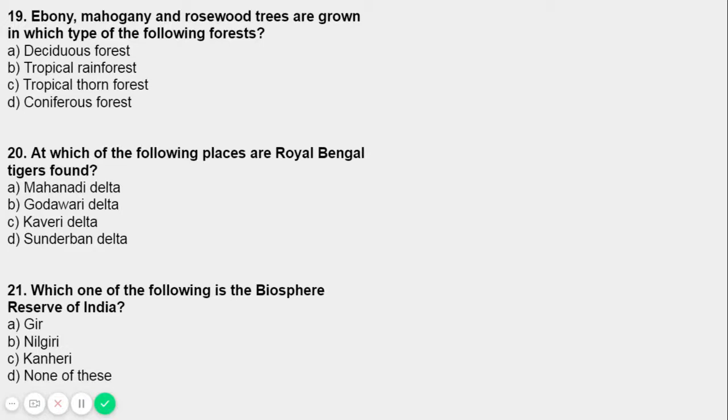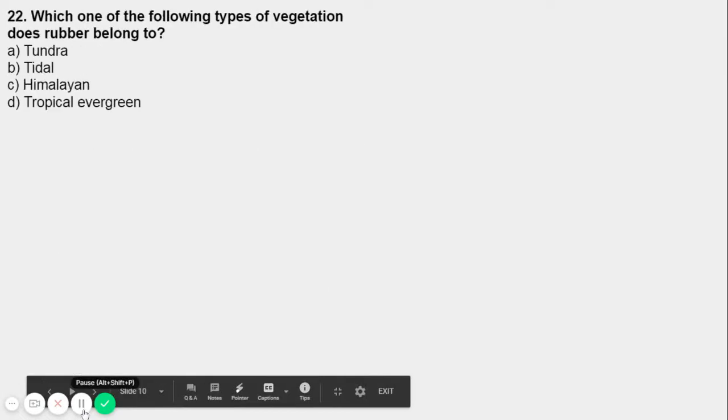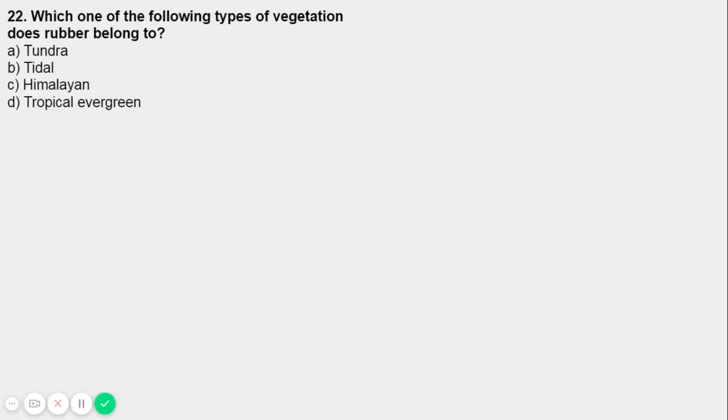Okay, so let's move on to question number 22 now. Which one of the following types of vegetation does rubber belong to? So which type of vegetation does rubber belong to? A, it's tundra. B, tidal. C, Himalaya. D, tropical evergreen. On your screen are the question and the options.